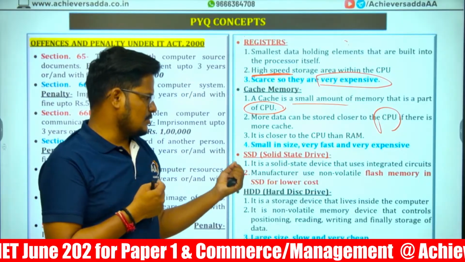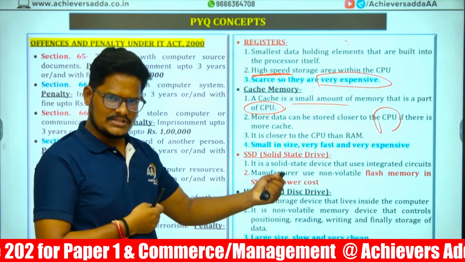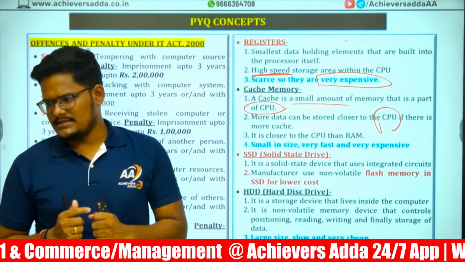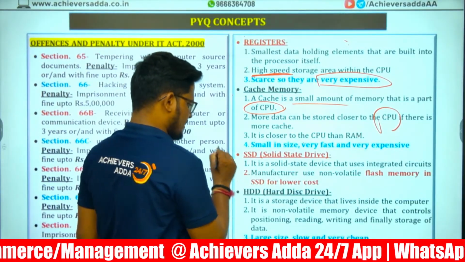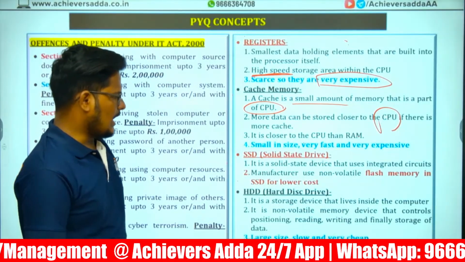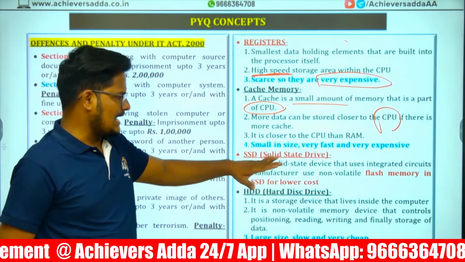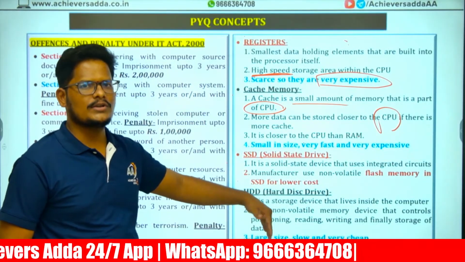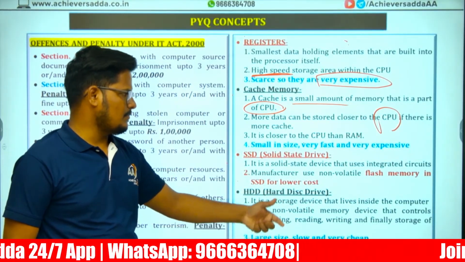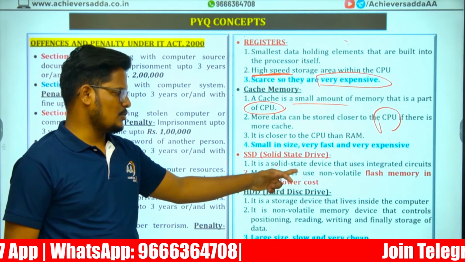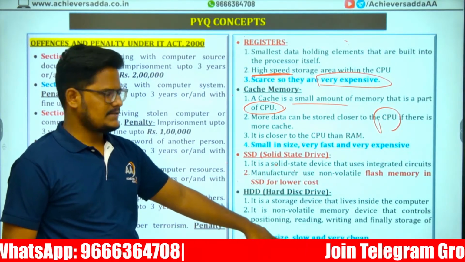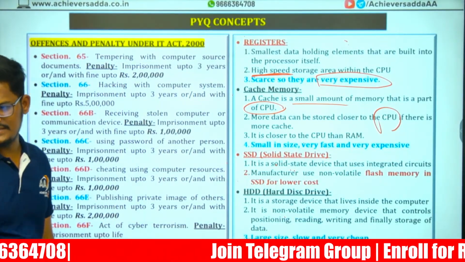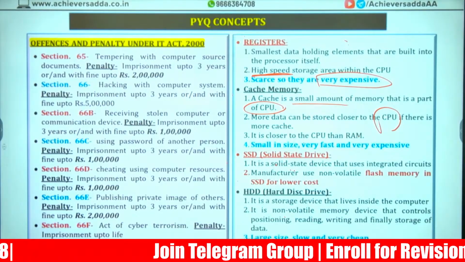SSD is a secondary storage. And the secondary storage is non-volatile in nature, which is permanent memory. It is high speed memory and very expensive in nature. Hard disk is also a storage device. As compared to SSD, this is less speed, less expensive, more storage. Size wise, SSD is small size, hard disk is large size.